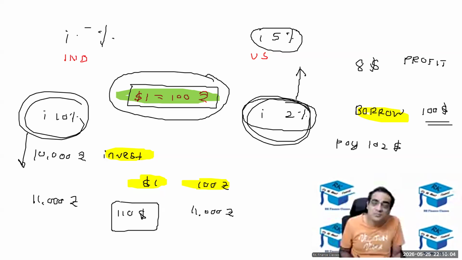However, because there's a possibility that this peg could break, there is always some kind of a premium, some extra return, to reward the investors, to reward the arbitrageurs for getting exposed to the risk of the peg getting cancelled.